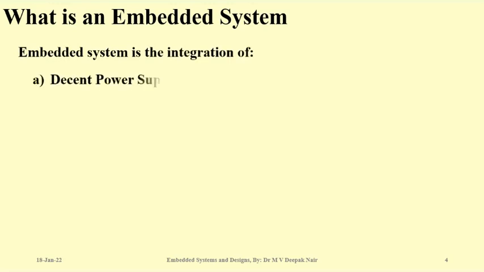Okay. First question that should come to your mind is, what is an embedded system? Embedded system is integration of many things, especially many electronic things as well as software parts also. So first of all, integration of a decent power supply. I will show you what decent power supply means and what are the things that an engineer should know about a decent power supply when he is designing an embedded system.